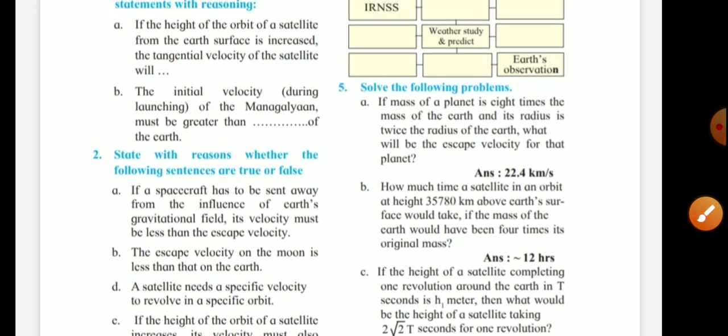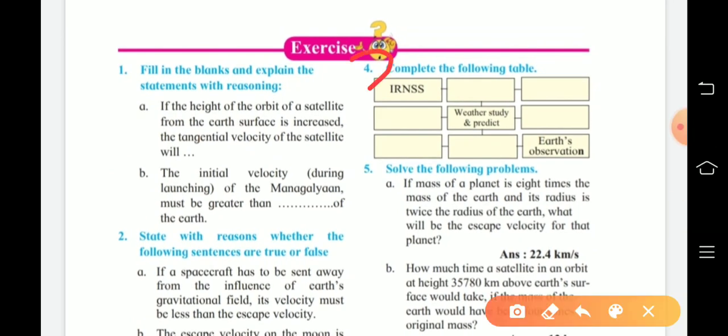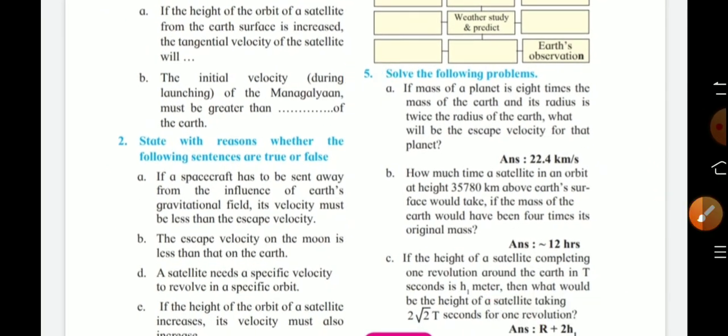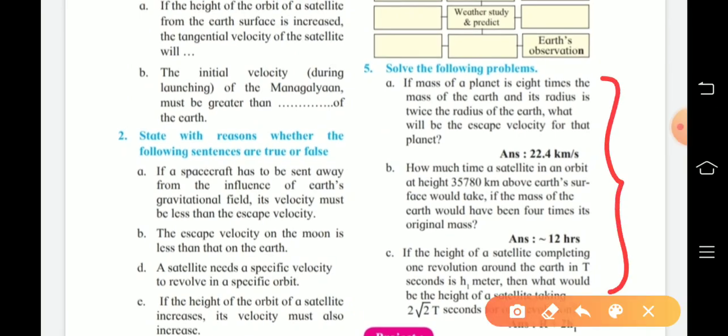Okay. Next, I will give the answer of question number 4 also, and I will give the answers of these numerical problems. So don't bother about these 3 numerical problems. Actually the calculation is very difficult, so there is very little possibility of a numerical problem related to this lesson in the final exam.